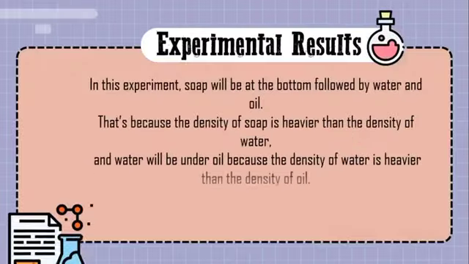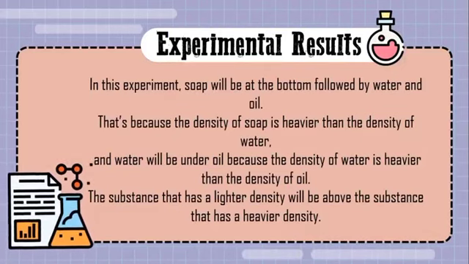And the experiment result. In the experiment, soap will be at the bottom, followed by water and oil. That's because the density of soap is heavier than the density of water, and water will be under oil because the density of water is heavier than the density of oil. The substance that has a lighter density will be above the substance that has a heavier density.